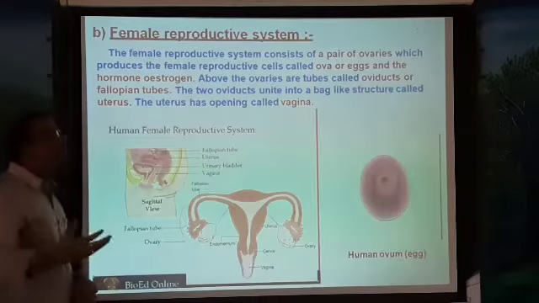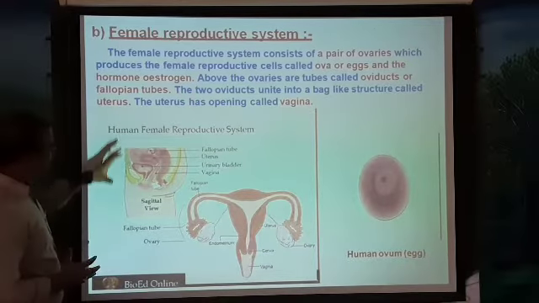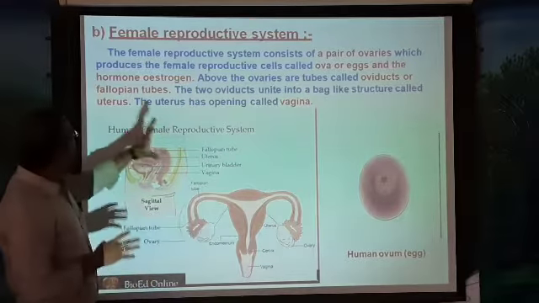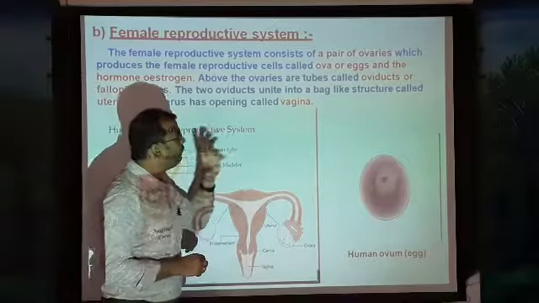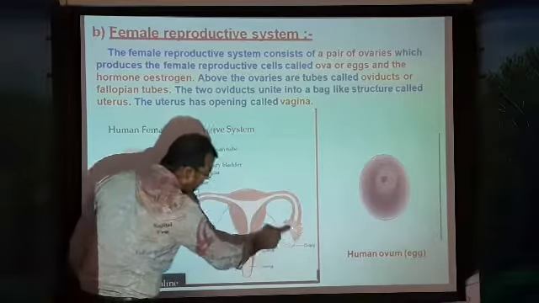We'll discuss the female reproductive system next. This is the female reproductive system. The female reproductive system consists of a pair of ovaries. This is one ovary and this is another ovary.